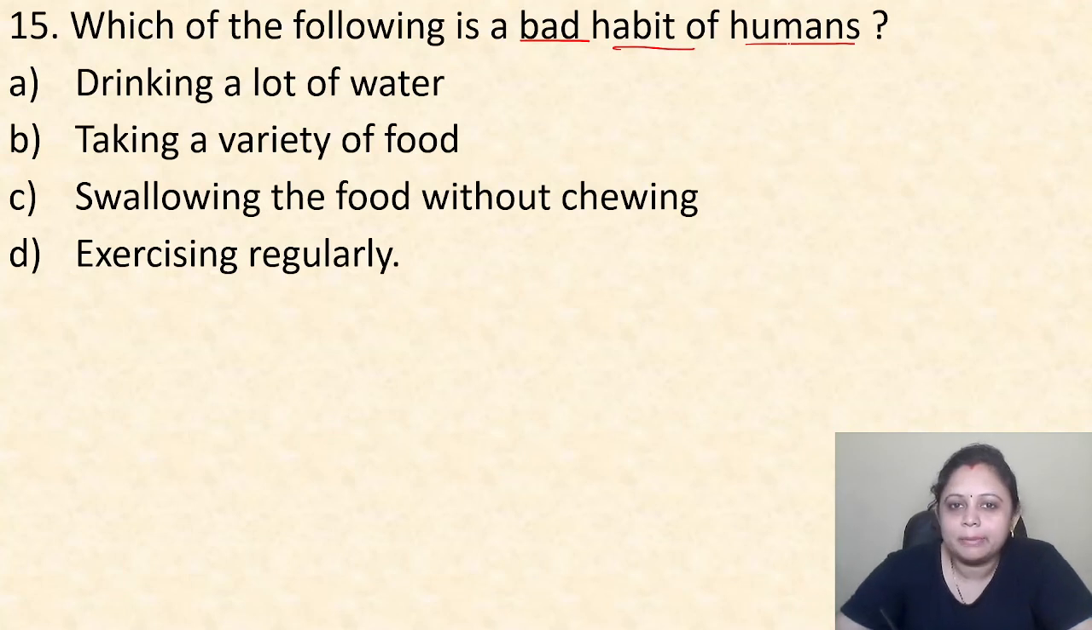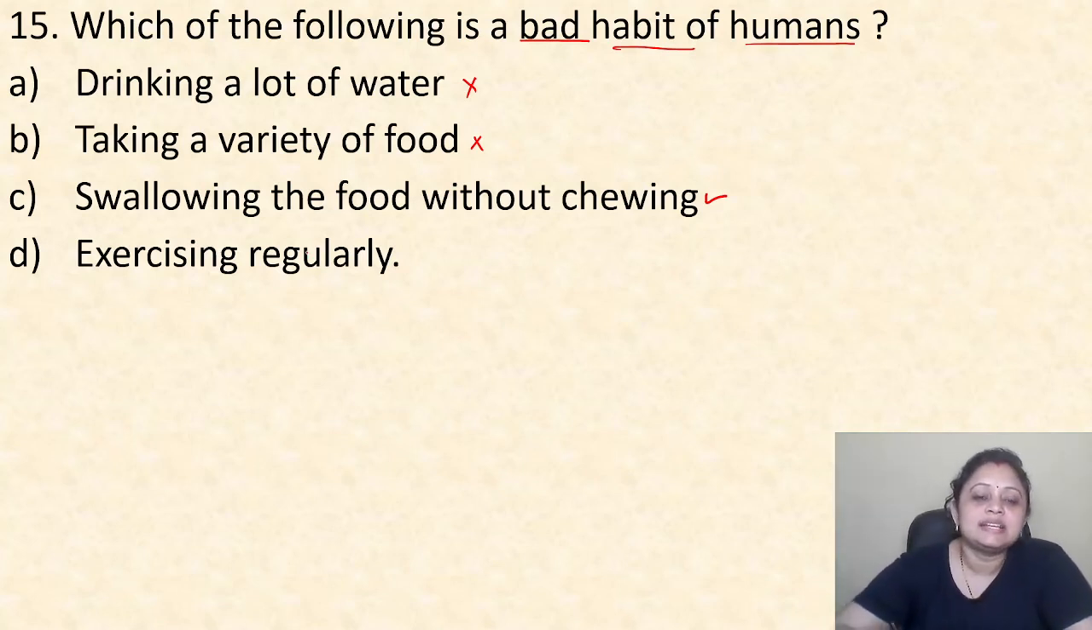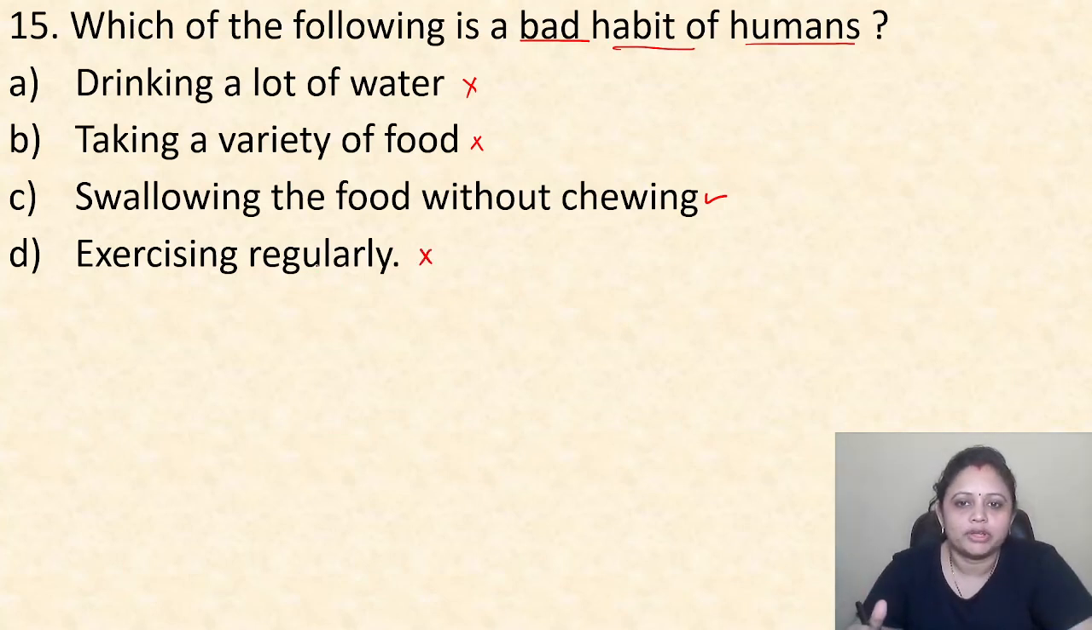Do you know what the bad habits are? Drinking a lot of water. Is it a bad habit? No, we should drink a lot of water, right? Next one, taking a variety of food. We should take a variety of food. Okay, so this one is also wrong. Swallowing the food without chewing. Yes. This is the bad habit. We should swallow the food after chewing it properly. Right? Exercising regularly is also wrong because exercising regularly is required for our body. Okay. So here the correct answer is option C, swallowing the food without chewing.